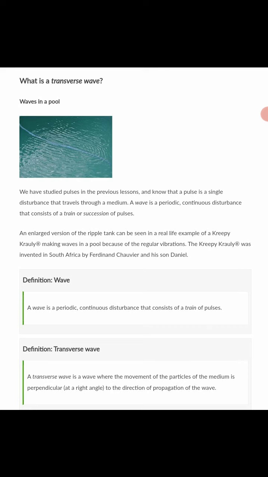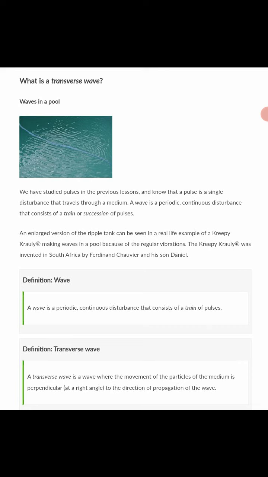If you see the diagram of a transverse wave, the structure is sinusoidal, like a sine graph, for those of us that did mathematics. We'll see the diagram shortly.